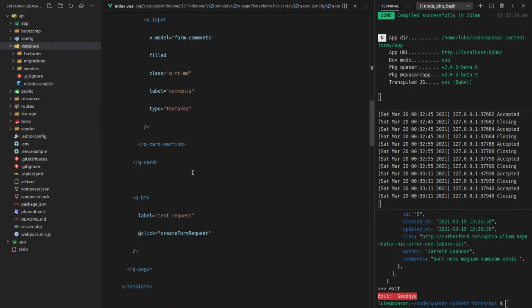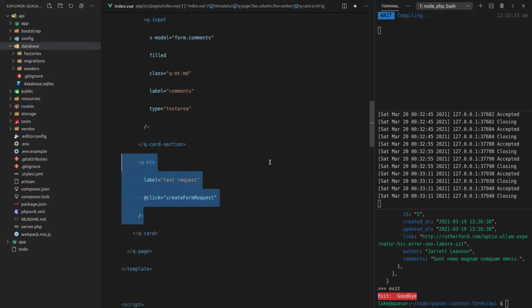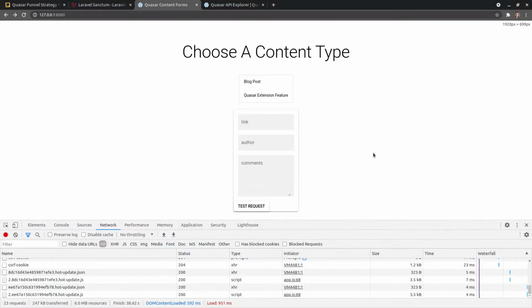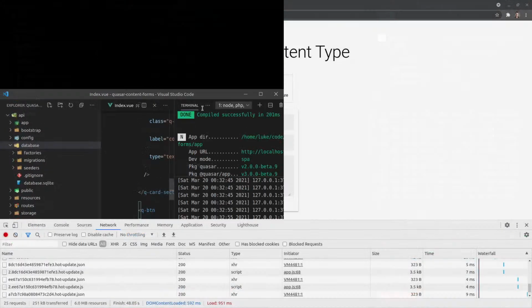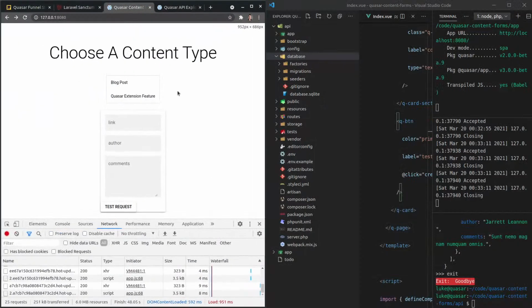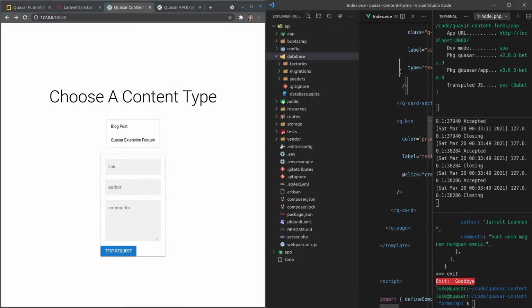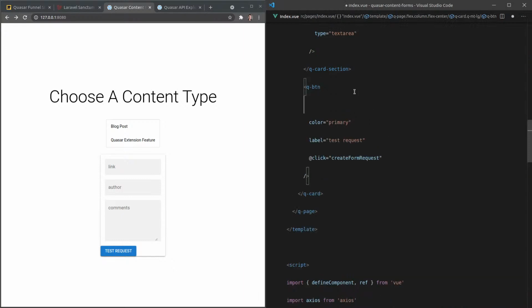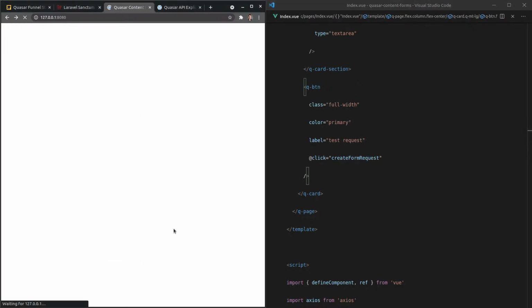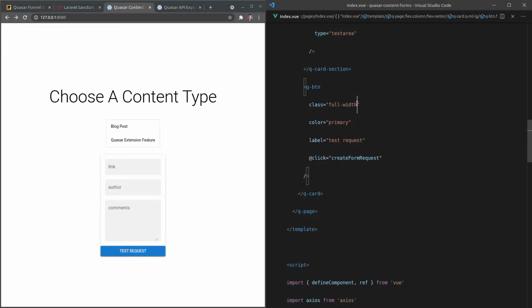And instead of saying test request, we can actually go ahead and whack that in here. Yep, and let's make it fill in the whole bottom. And I'm going to set the color equal to primary. In fact, since I'm doing more designer-y type stuff, let's do this. Yeah, there we go. And I can hide that and I can hide that. And how about this? We make this full width as well. And maybe a little bit of a margin at the top. q-mt-sm.